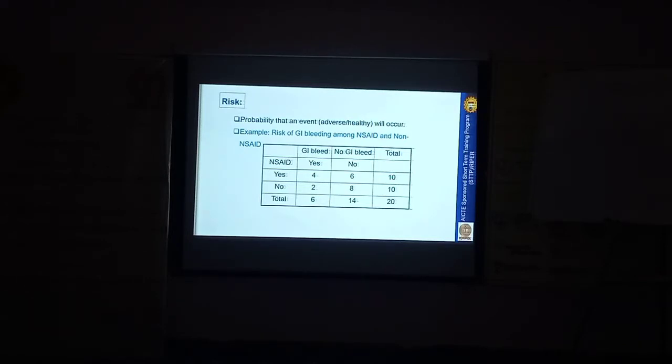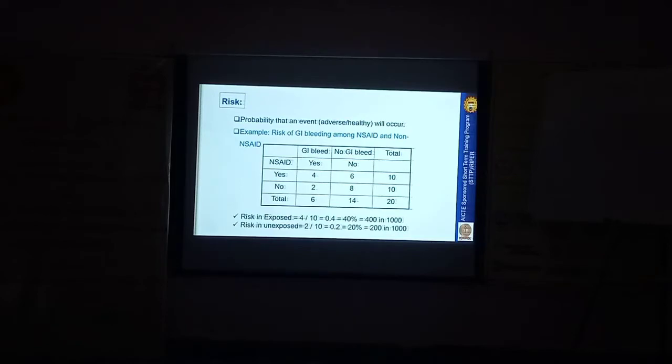What is the risk in the exposed group and in the unexposed group? The risk of getting GI bleed in the exposed group is the number of events divided by the total number of the population. It is also simply the cumulative incidence in the exposed group or in the unexposed group.